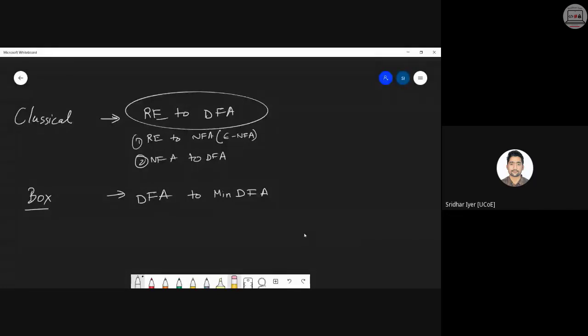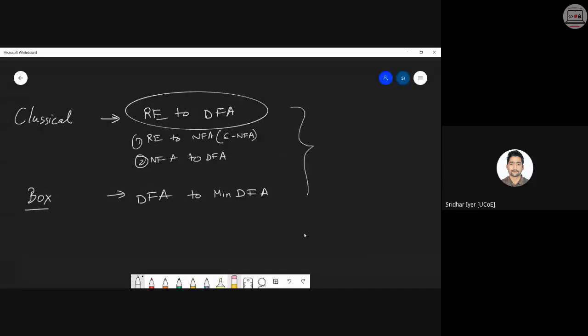But whenever we are asked to go for the minimization using classical method, we need to first of all convert that RE into an NFA. We draw the diagram for that, and that NFA is then converted into a DFA. Clear with this? Yes, right? So these are the two methods we have seen so far.